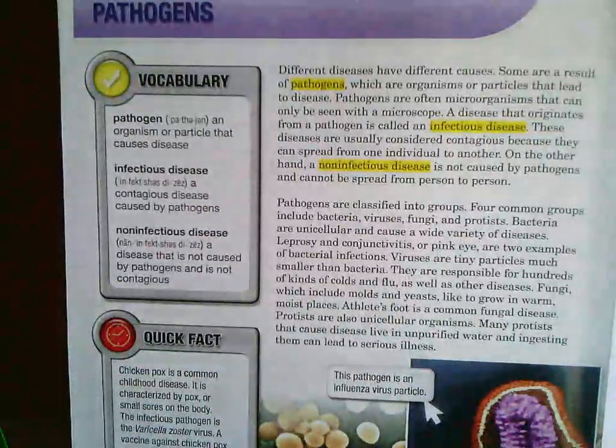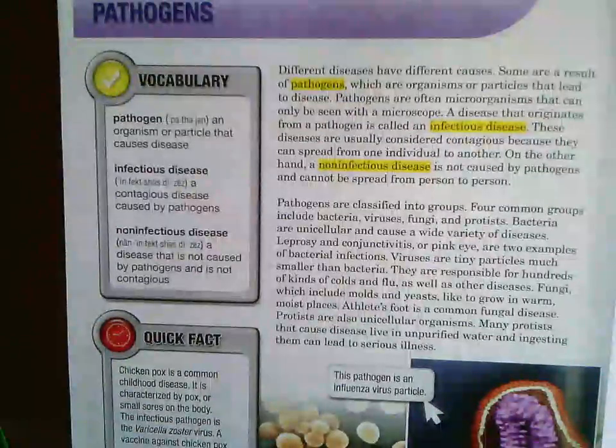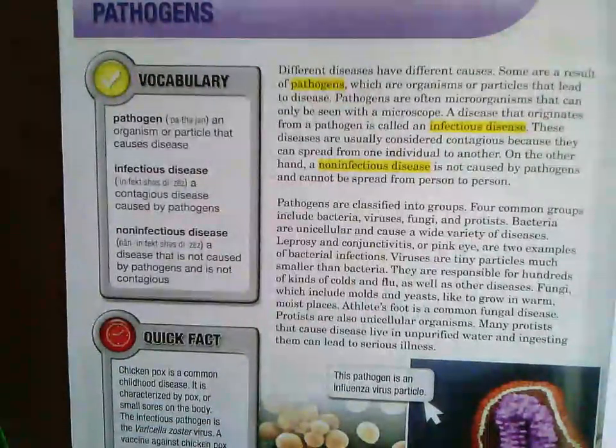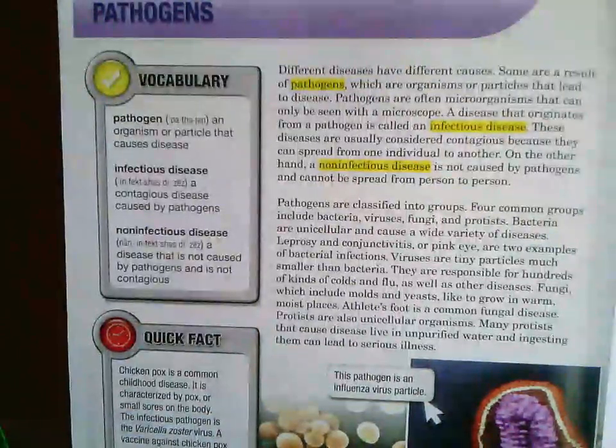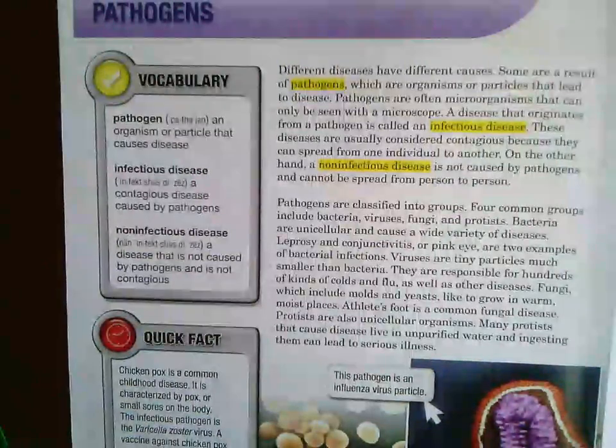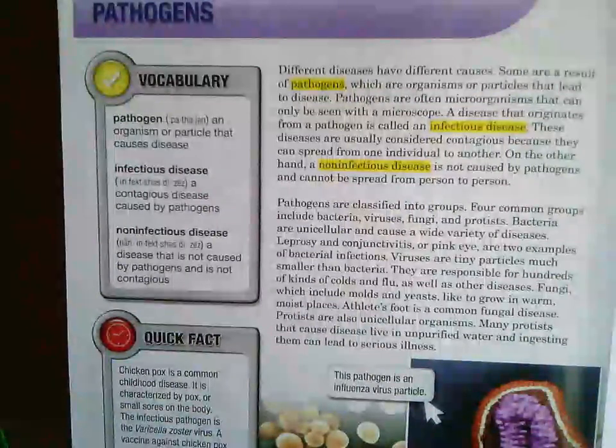As I read the second paragraph, we're going to talk about four main groups of pathogens. So I want you to be able to name them at the end of the chapter, and I'm also going to ask you what type of pathogen COVID-19 is caused by. See if you know. Here we go. Pathogens are classified into groups. Four common groups include bacteria, viruses, fungi, and protists.